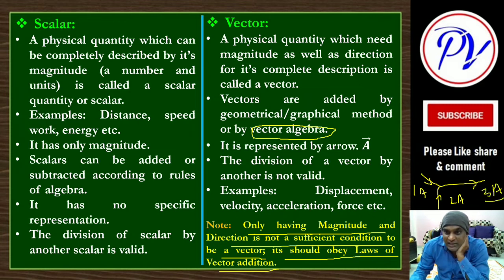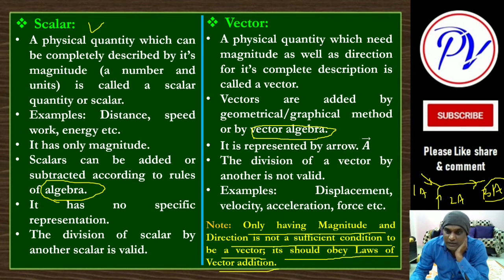So addition is done as per simple algebra, not as per the laws of vector addition. We are treating current as a scalar, but current has direction also, yet addition we are doing directly by simple algebra.